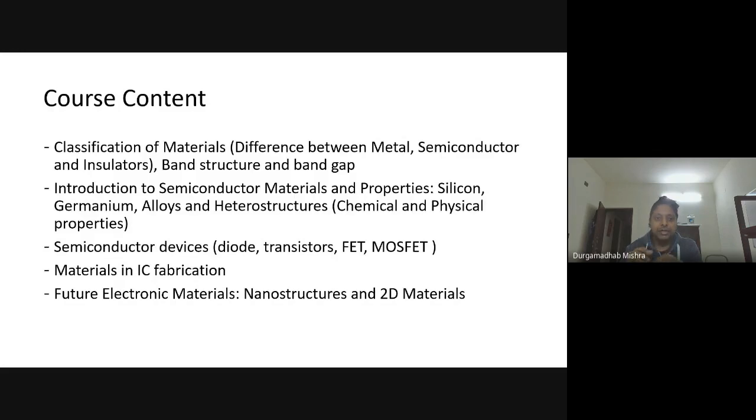And then finally, we will look at the material, and then go into certain devices. Probably you must have some introduction to semiconductor devices like diode, transistors, field effect transistors, MOSFET.